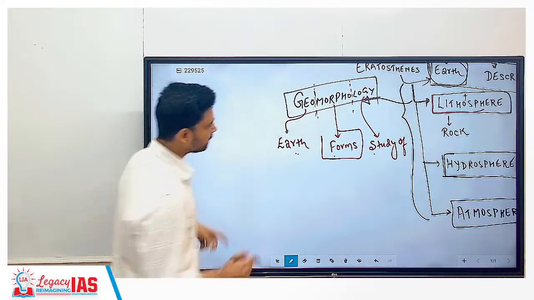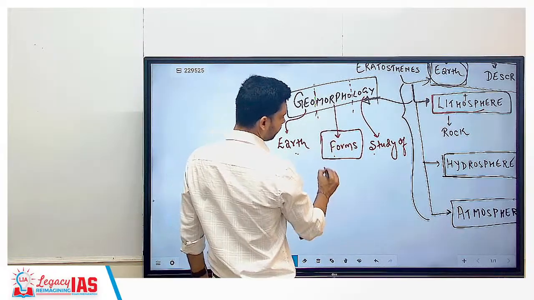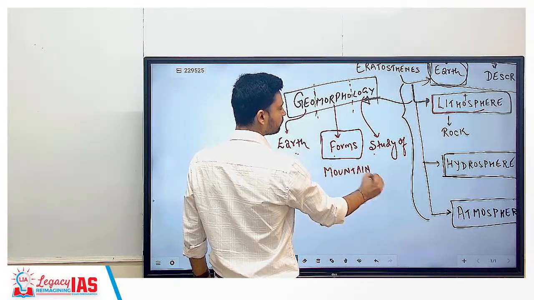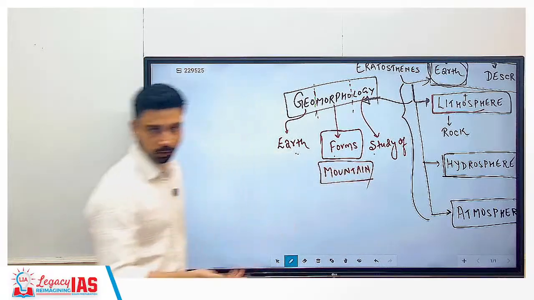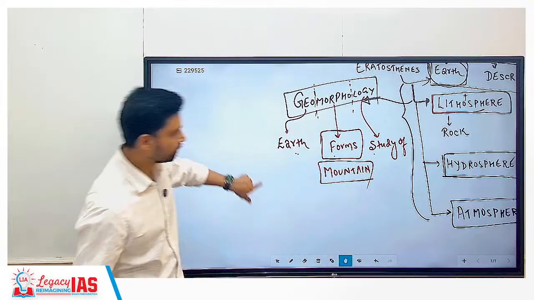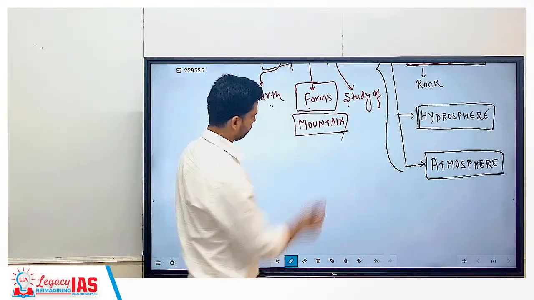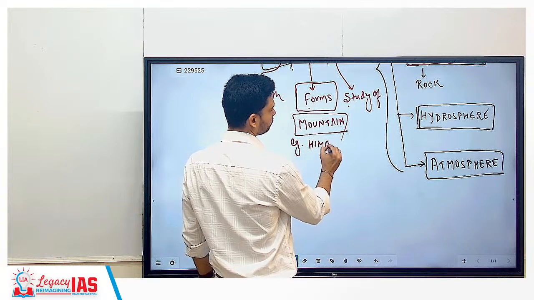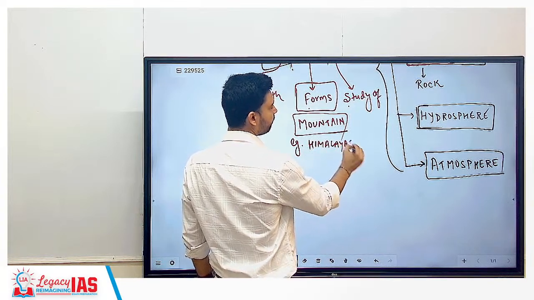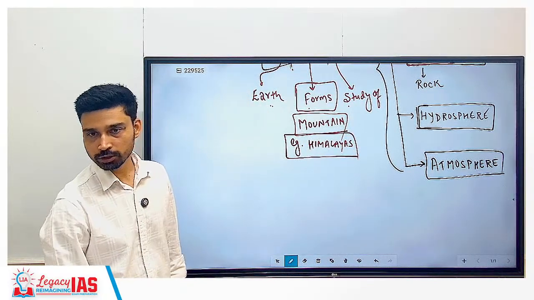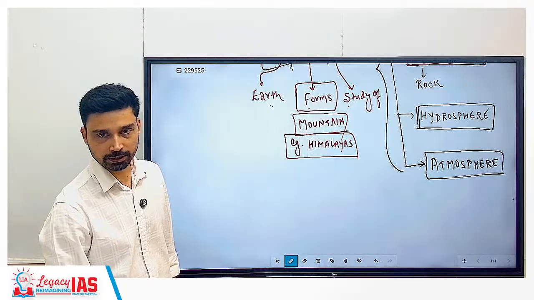And we can understand this by taking an example. Like we have discussed, an example of a form is what? Mountains. Okay, mountains are one of the forms on the earth. So we know that we have mountains. And in India, which mountain do we have? The main mountain you can say is the Himalayas. This is the fact. Now, what is the role of geomorphology here? What does geomorphology tell you, or what does it want to investigate?